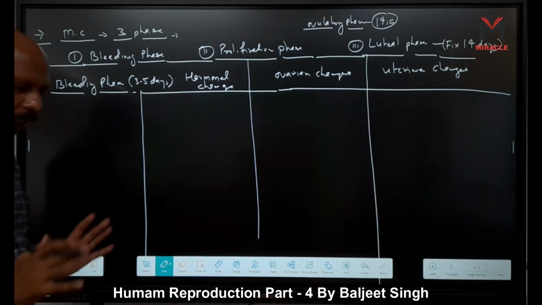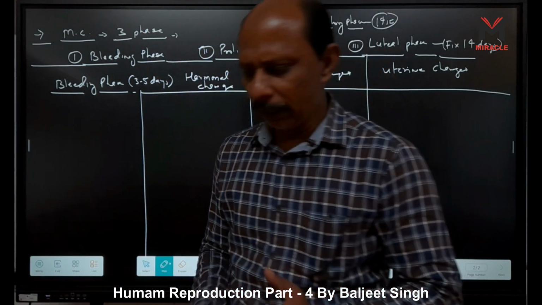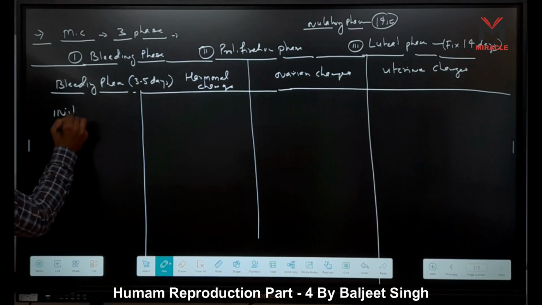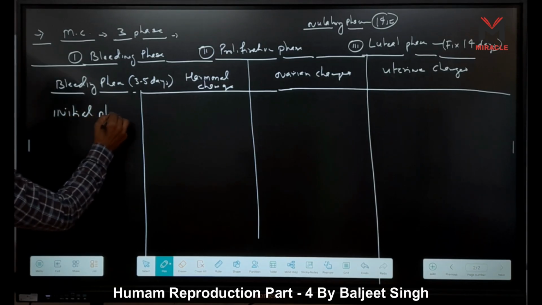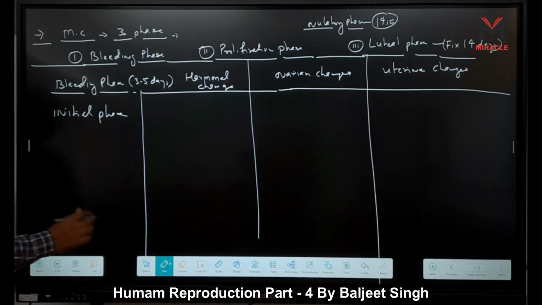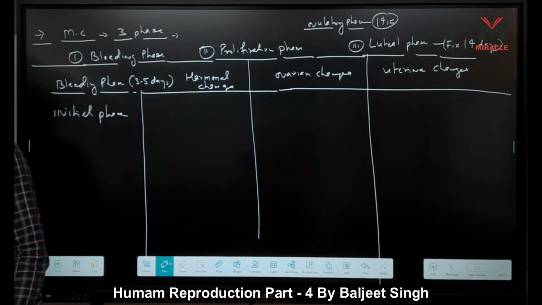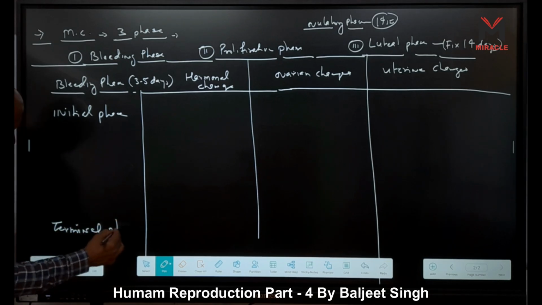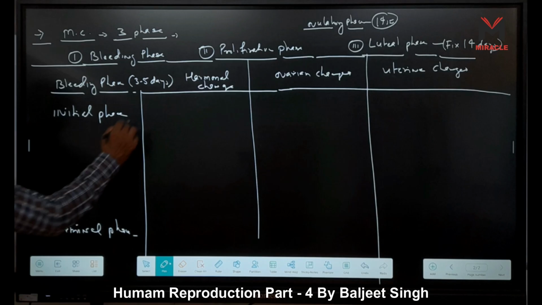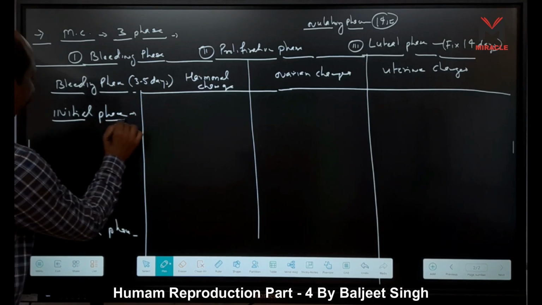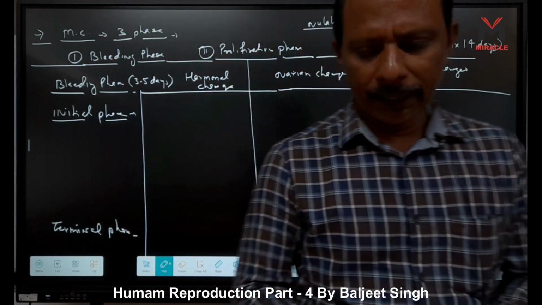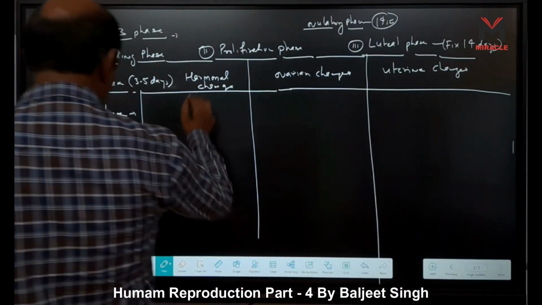Now this phase is also divided into two parts, initial phase and terminal phase, means last phase. What happens in the initial phase? Because it is a bleeding phase, it is also called the maturation phase, right? Here, first, hormone change.